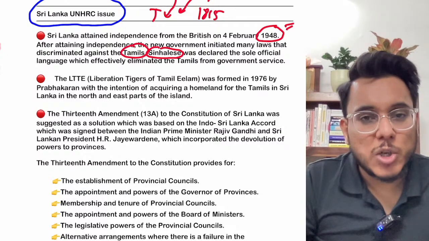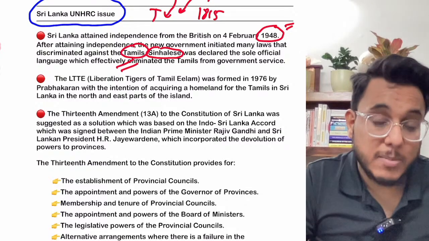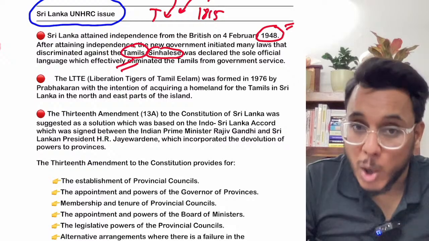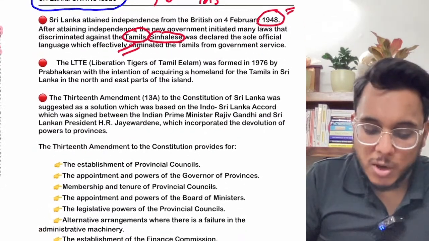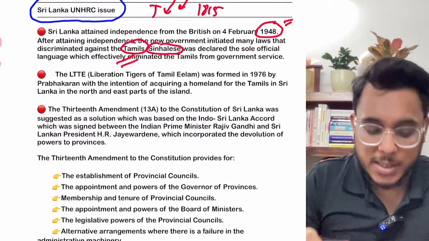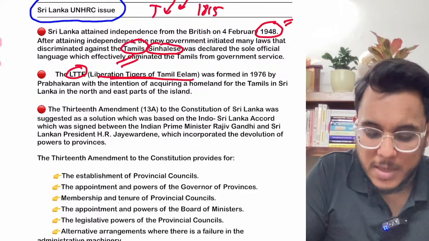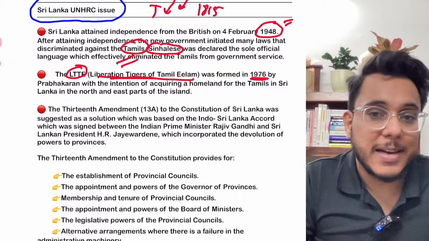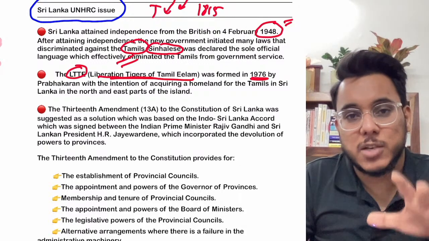Now, the constitution of Sri Lanka discriminated against the Tamilian people. Discrimination on citizenship was practiced, and rights were not given to them. Autonomy was not given to the provinces of North and East where they were living. Because of this, it was seen as an injustice, and the LTTE, the Liberation Tigers of Tamil Eelam, was formed in 1976. They wanted all the rights and dignities of the Tamilians to be restored, and they started a confrontation with the government.